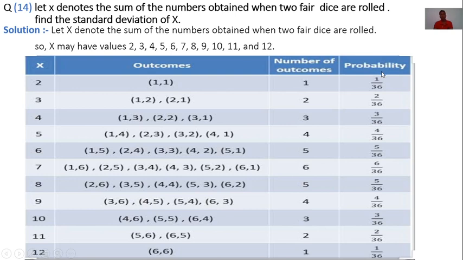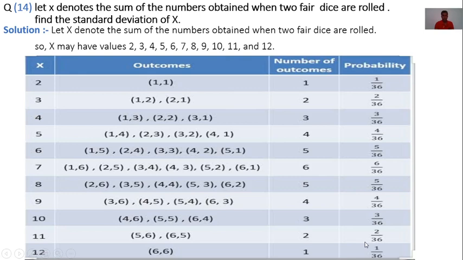I repeat again, the probability for x is equal to 2 is 1 by 36. For x is equal to 3, 2 by 36. For x is equal to 4, 3 by 36. For x is equal to 5, 4 by 36. For x is equal to 6, probability is 5 by 36. Probability of x is equal to 7 is 6 by 36. For x is equal to 8, its probability is 5 by 36. For x is equal to 9, its probability is 4 by 36. And probability of x is equal to 10 is 3 by 36.